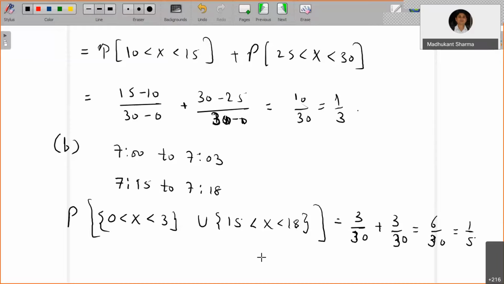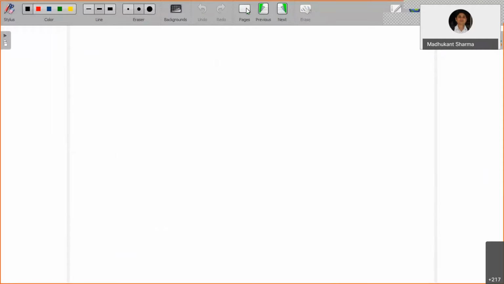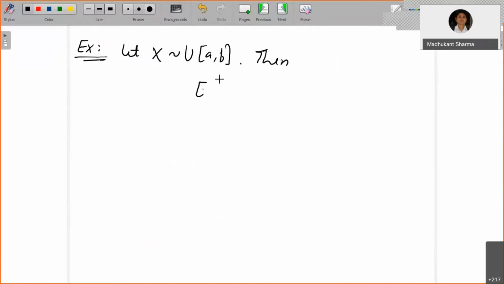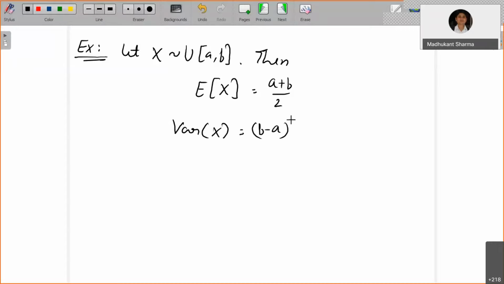Now let's look at the mean and variance of a uniform random variable. I have this exercise: let x follow a uniform distribution over the closed interval [a, b]. Then the expectation of x is nothing but the midpoint of the interval, the average of these 2 points. And the variance of the random variable x is (b minus a) whole square by 12.